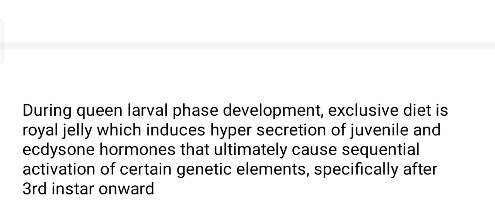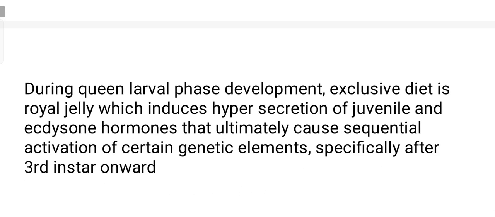Next, if we talk about the queen honeybee larva, the egg hatching in case of the queen occurs within 3 days, and thereafter the larval phases. The larval phases are usually completed within 6 days. Total 5 larval instars are there.